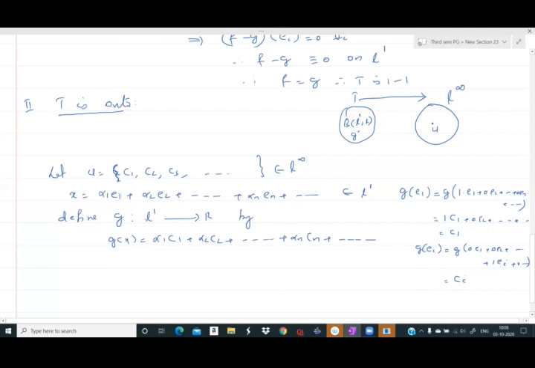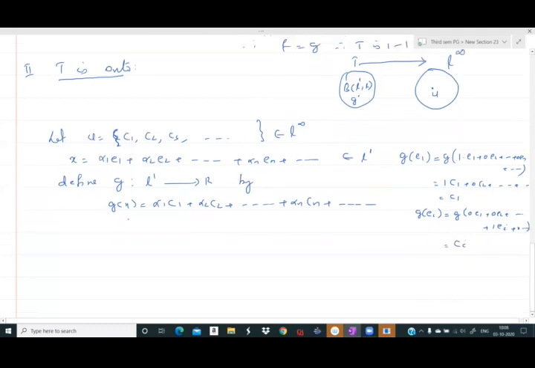So when we defined g from L1 to R by g of x is equal to alpha 1 c1 etc., it immediately follows that g of ei is equal to ci. Now we can show that g is a member of BL1R and that T of g is equal to this u. How will you show that g is a member of BL1R? g should be a bounded linear functional. Anyway, that is a functional because it is defined to R.